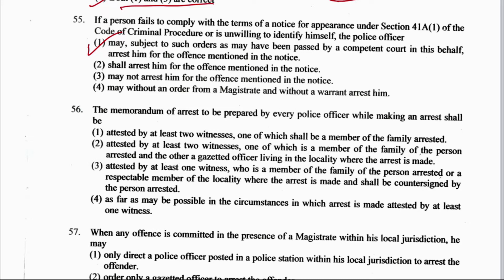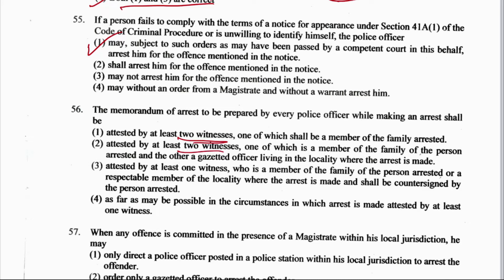Okay, next question is question number 56. The memorandum of arrest to be prepared by every police officer while making an arrest shall be: option 1, attested by at least 2 witnesses, one of which shall be a member of the family of the person arrested. Option 2, attested by at least 2 witnesses, one of which is a member of the family of the person arrested and the other is a gazetted officer living in the locality where the arrest is made. Option 3, attested by at least 1 witness who is a member of the family of the person arrested or a respectable member of the locality where the arrest is made, and shall be countersigned by the person arrested. Or option 4, as far as may be possible in the circumstances in which the arrest is made, attested by at least 1 witness.